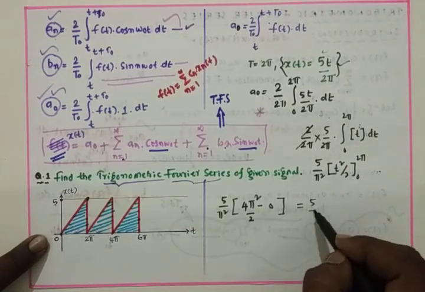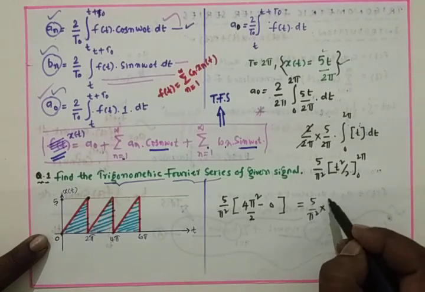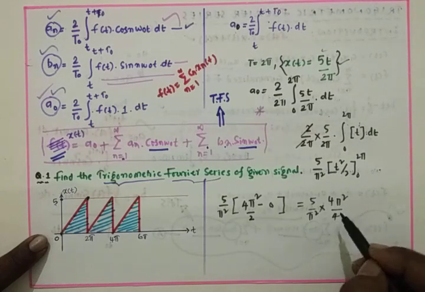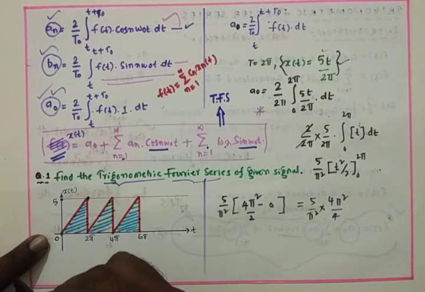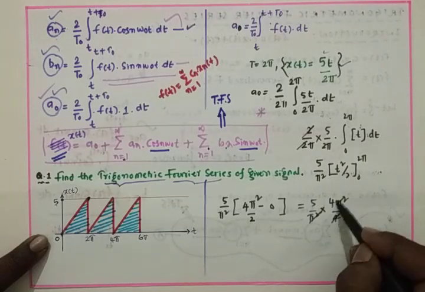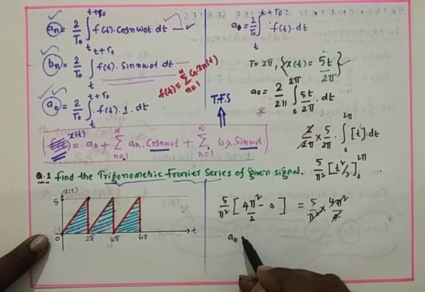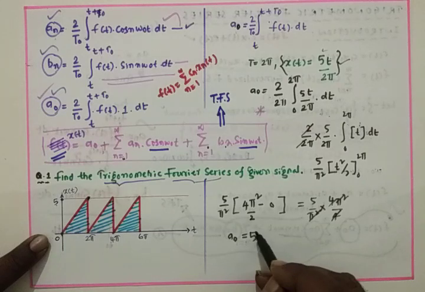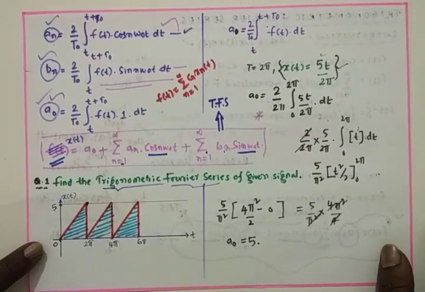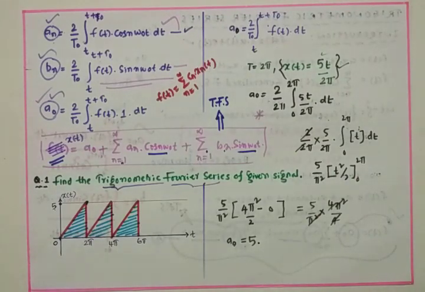This is 5 by pi square into 4 pi square by 2. The pi square gets cancelled. We can have A naught is equal to 5.